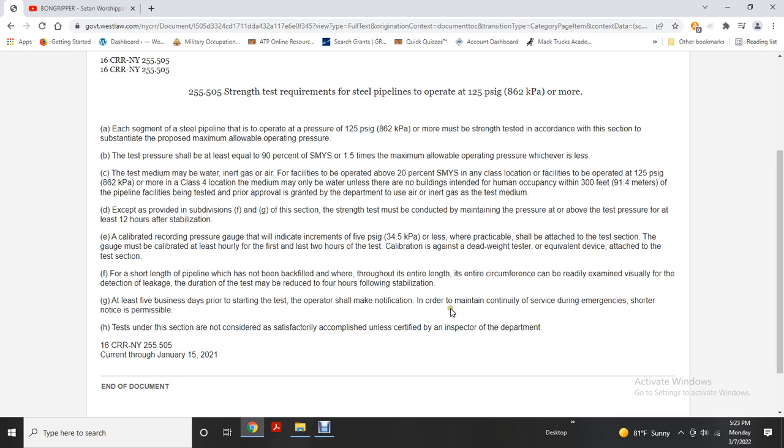The operator shall notify the department in order to maintain continued service, except during an emergency where short notice of the test is permissible. A test under this section is not considered satisfactorily accomplished unless certified by an inspector of the department.